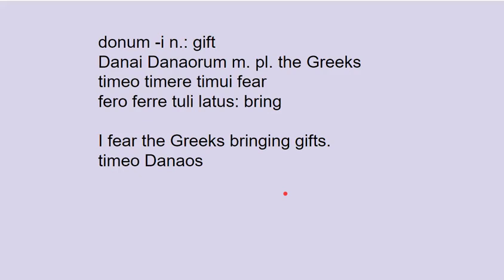I haven't been doing these lately. So the present active participle of fero is going to be ferens. Now the present active participle is a third declension adjective, so it declines ferens, ferentis, ferenti, ferentem, ferente. And then in the plural, ferentes, ferentium, ferentibus, ferentes, ferentibus. All those third declension endings.